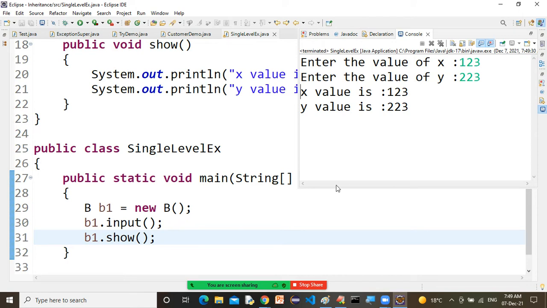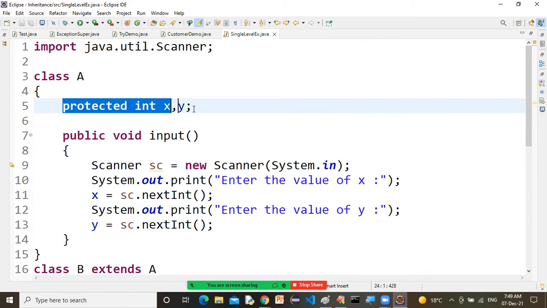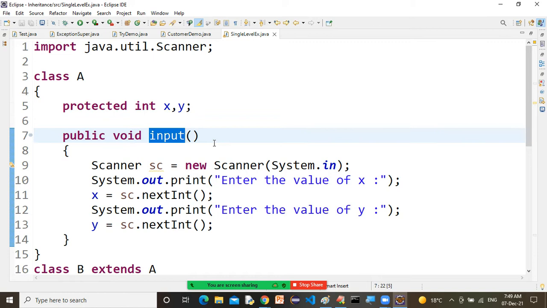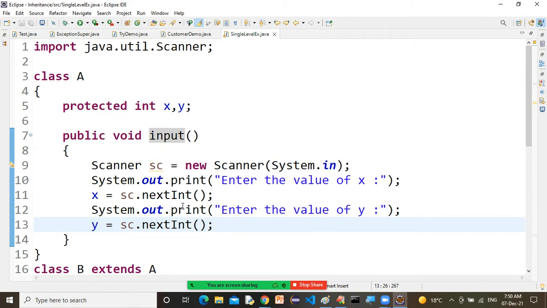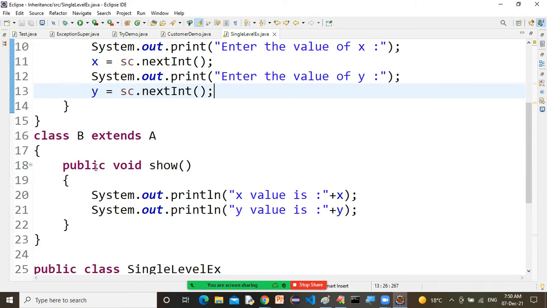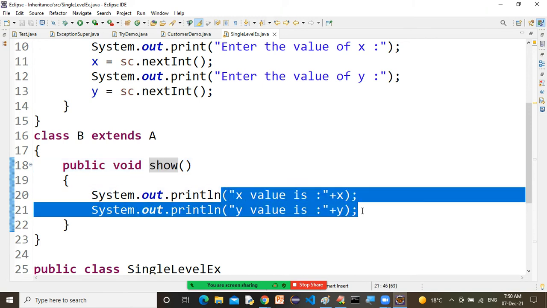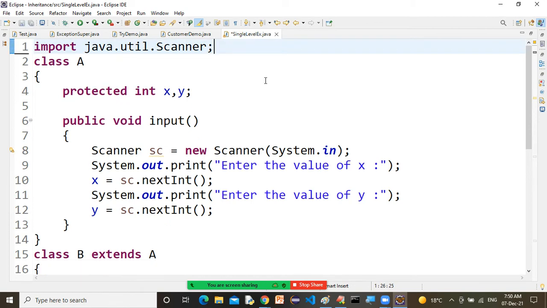So you can see, a very simple program I have given you, sir. I have just declared two variables. Those variables are initialized with this input function. The main purpose of this input function is taking the input from the user. Here I have used the Scanner class. So I took the input from the user, and we have another class B where we have a show method to display the variable data. Simple program. So now please take the screenshot, sir, up to line number 15.